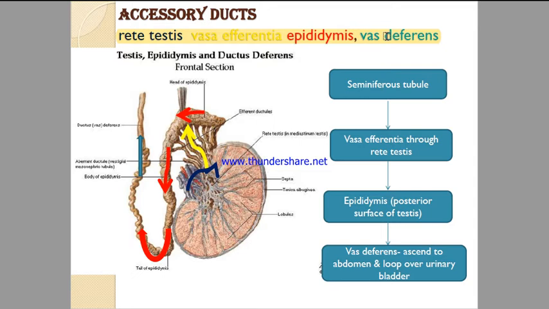Now, the seminiferous tubules which are present inside the testicular lobule open in the vasa efferentia through rete testis.